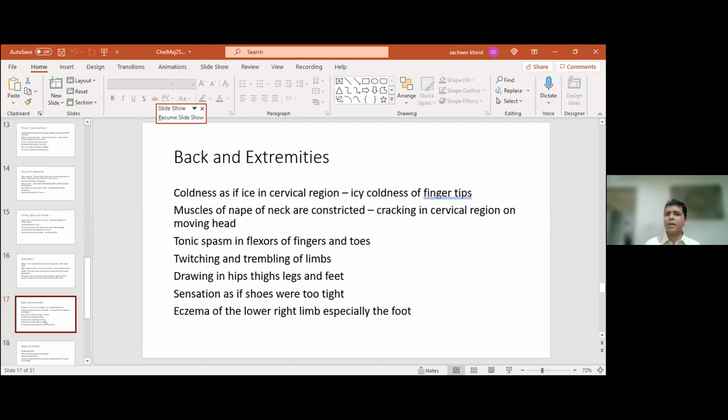There is tonic spasm in the flexors of fingers and toes. There is twitching and trembling of the limbs. There is a drawing sensation in the hips, thighs, legs, and feet. So a lot of hip pathologies are also covered in Chelidonium. Peculiarly, there is always a sensation as if the shoes were too tight. So either there is ankle puffiness or there is tissue edema over there. And there are peculiarly eczemas of the right lower limb, especially the foot, which is a strong Chelidonium symptom.